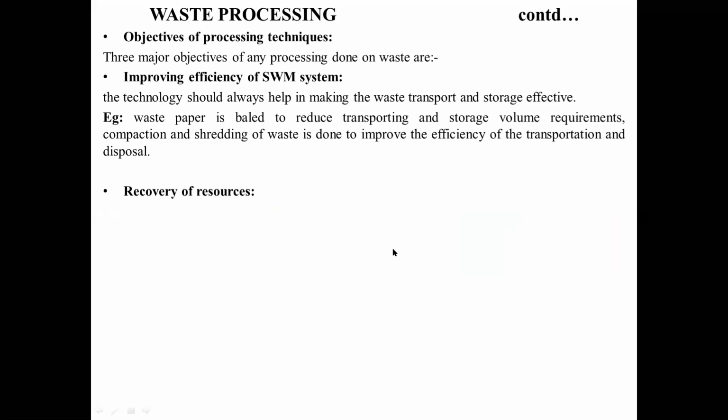Then the second part is the recovery of the resources. See, as I told you, in module 2 we have seen the recovery and reuse, right? What is happening if you're not recovering? Let us say there is XYZ material, or let us say this is a notebook of some brand, right? When we were kids, I think we were using Lapaxi.